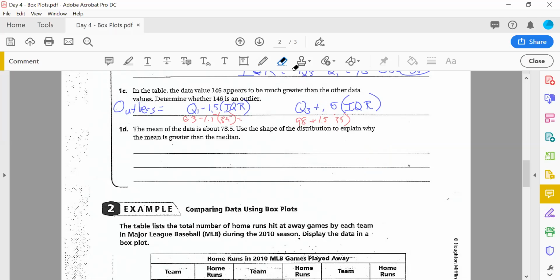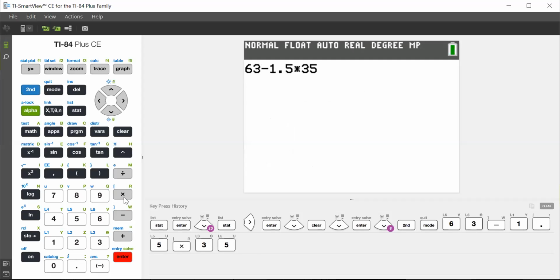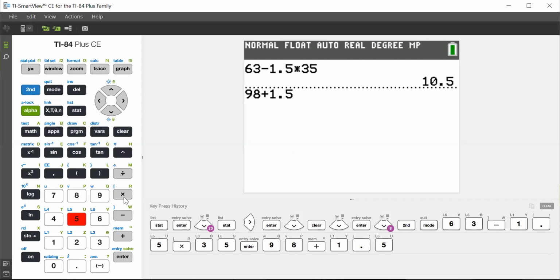There we go. And let's get the pen back. 1.5 times the interquartile range, and we'll write that in right there. All right, so let's go to the calculator. Let's do second quit here. And I will do 63 minus 1.5 times 35. And I'll do 98 plus 1.5 times 35.